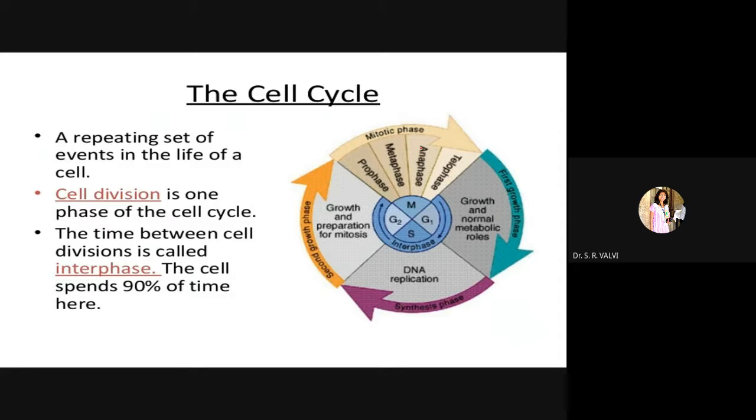From this cell cycle, from one cell, two cells are formed, and after the formation of two cells, the same cells repeat the cycle, right? Hence the name cell cycle. Understood? So the cell cycle is nothing but one cell forming two cells, and the same cells repeating the same stages, so a continuous cycle goes on, and hence the name cell cycle.